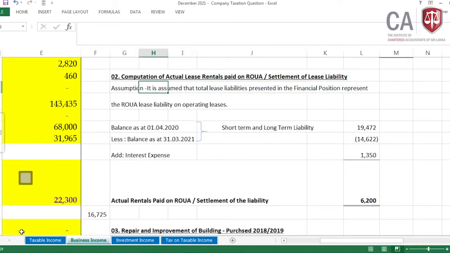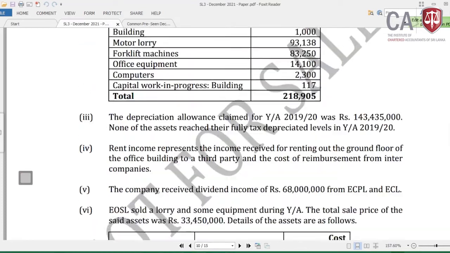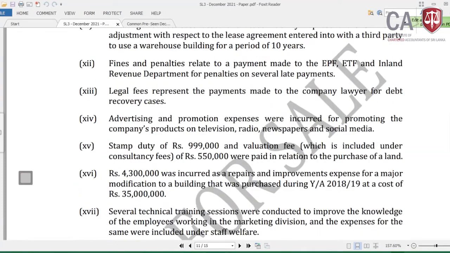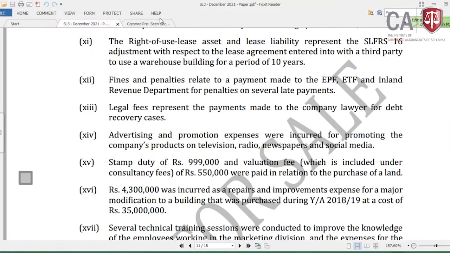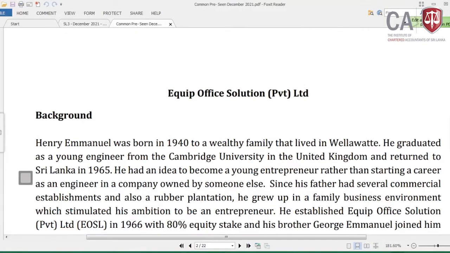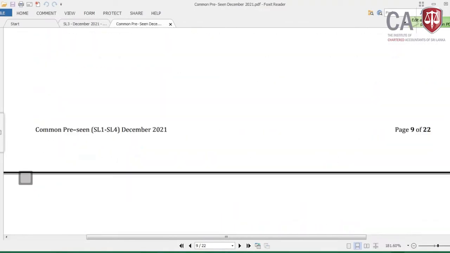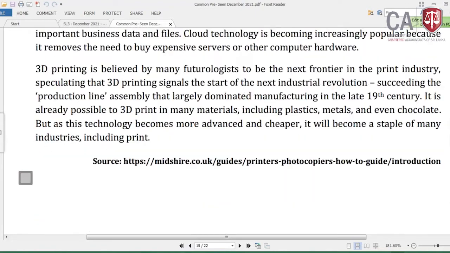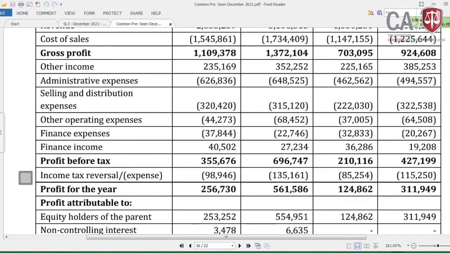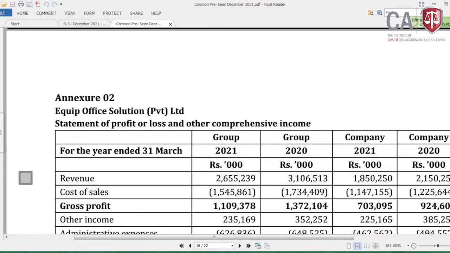Now let me come to the pre-seen financial position. In the pre-seen, in the annexures, you can see the income statement and this is the financial position.